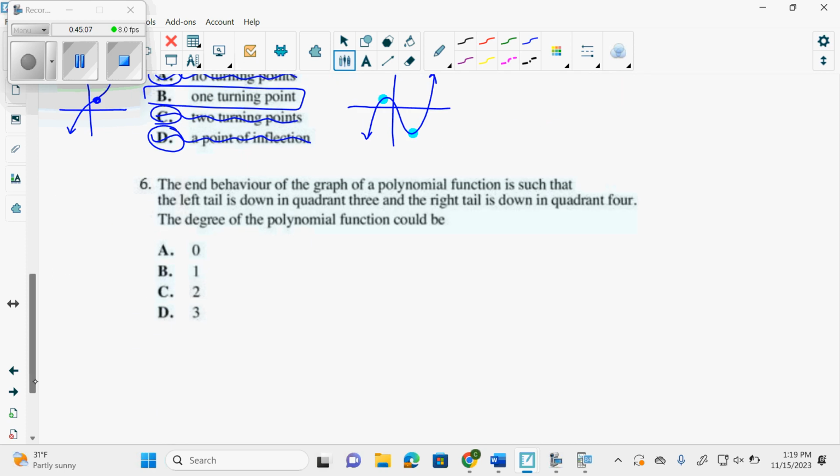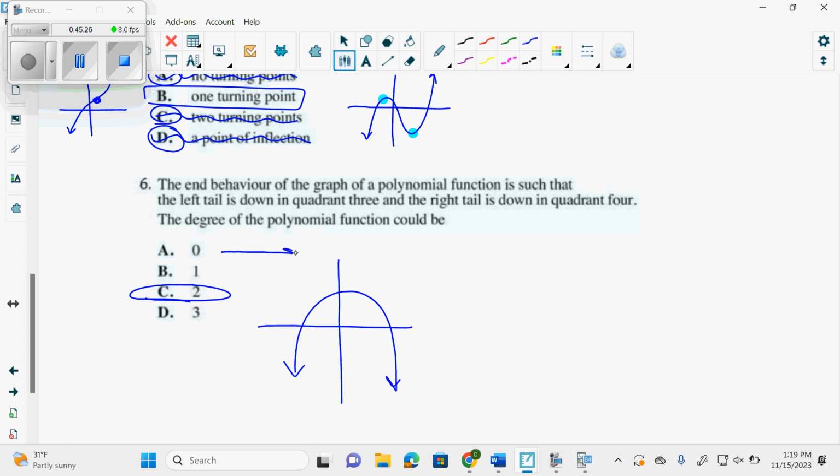The end behavior graph of a polynomial is such that the left tail is down in quadrant 3 and the right tail is down in quadrant 4. In our graph, so the only way that can happen is if it's a what? A degree 2 or a quadratic, right? This is a constant, it goes straight like this. Linear has to go like this or like this. Cubic has to go like this or like this. The only way I can get arrows in the same direction is degree 2.